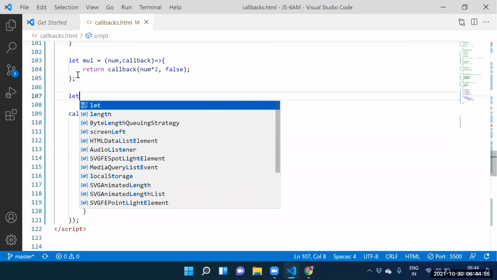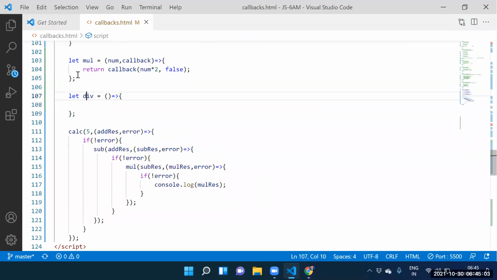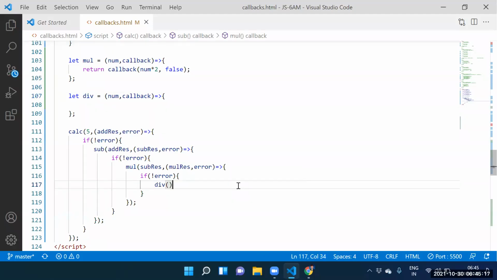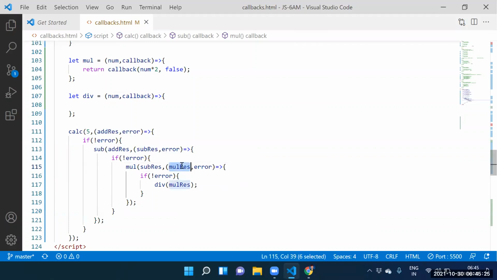Can I create one more function? The function is let division equal to an arrow function. Here we supply num comma callback function. How to call this function? Division of, and how many arguments do we need to supply? Two arguments. The first argument is the multiplication result, which contains 14. That 14 is stored into num. The second argument is the callback function.